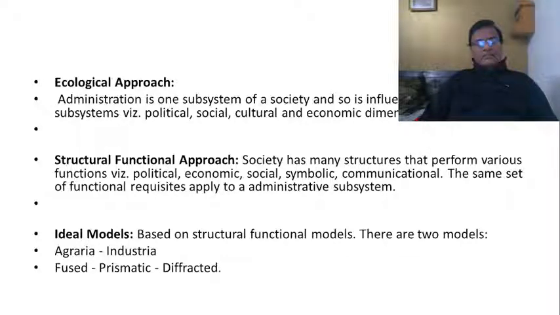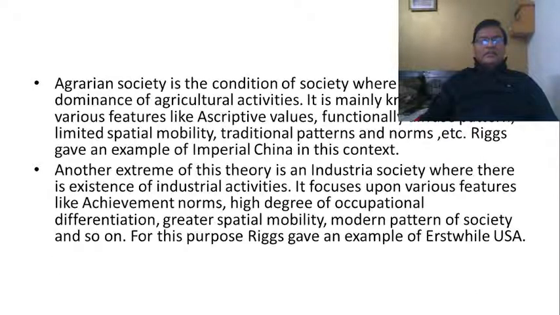Then the next thing is ideal models. So Riggs has tried to explain his comparative public administration with the help of ideal models. As you can see, as the name itself indicates, they were ideal, means they would not be found in reality. He had initially come out with this agraria and industria. Later, he had come out with the fused, prismatic and differentiated societies. So proceeding further, what is agraria, what is industria, and what are all these things? Let us try to look at all of them.